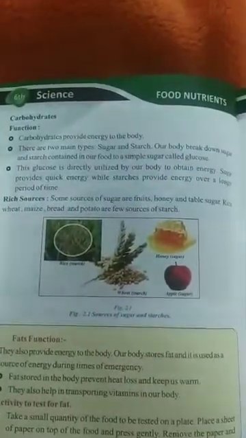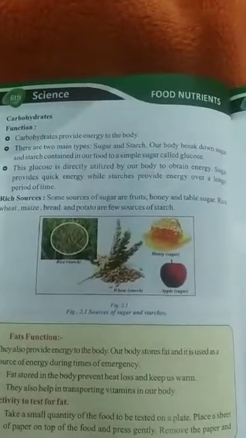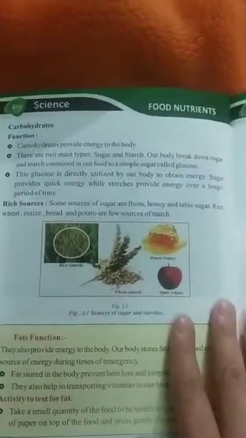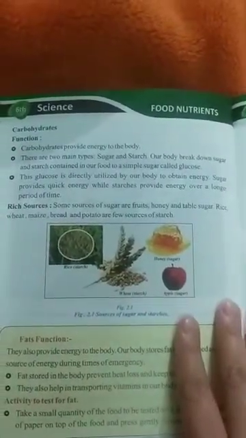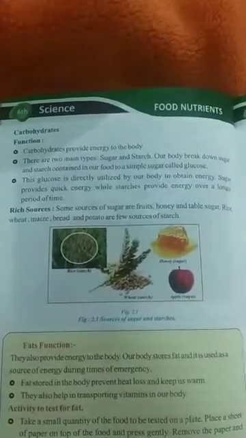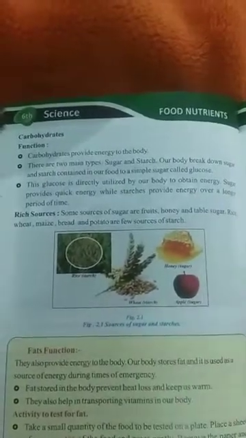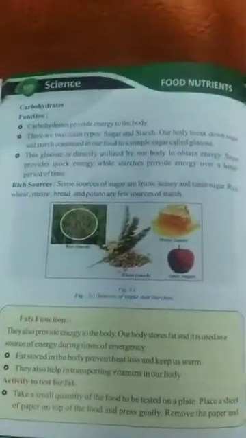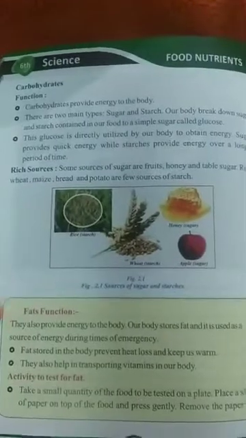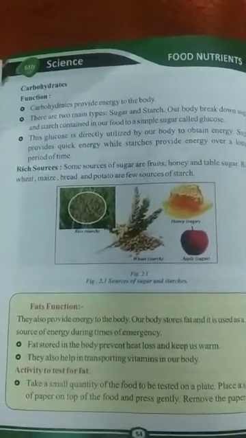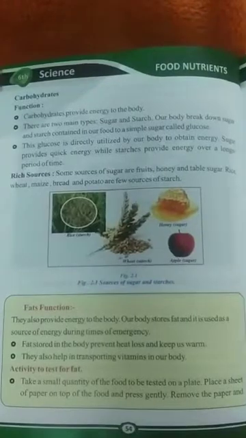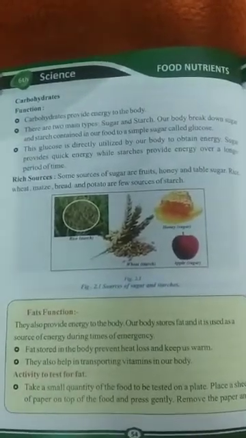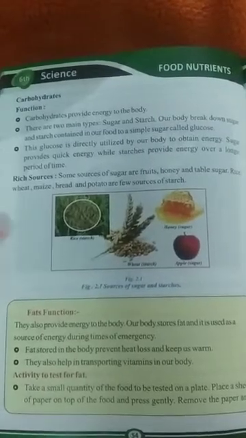They are of two types, sugar and starch, and our body breaks down sugar and starch to a simpler sugar called glucose, and the glucose is directly utilized by our body to obtain energy. Sugar provides quick energy, while starch provides energy over a long period of time. So if we want quick energy, we should go for sugar. Now the rich sources of carbohydrates are fruits, honey, sugar, rice. These are the sources of sugar. And for starch, we have rice, wheat, maize, bread and potato.